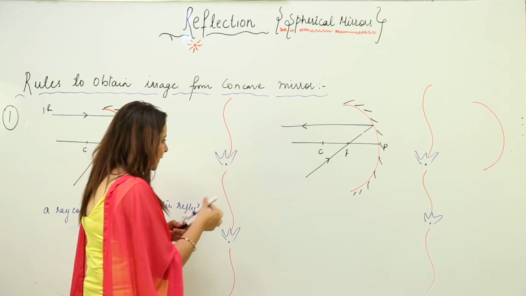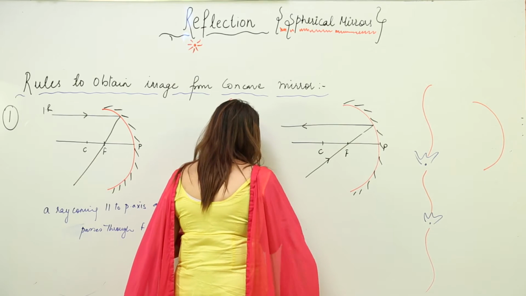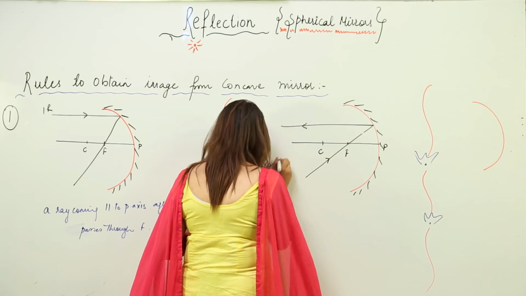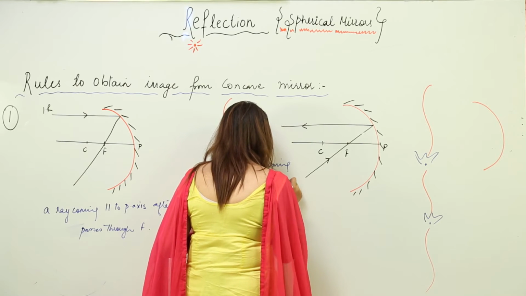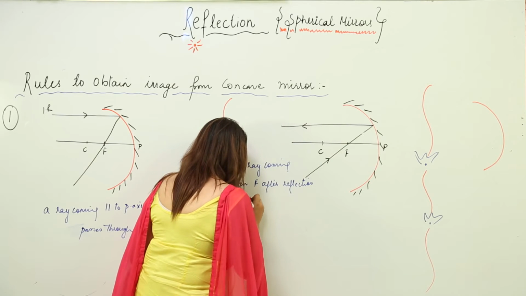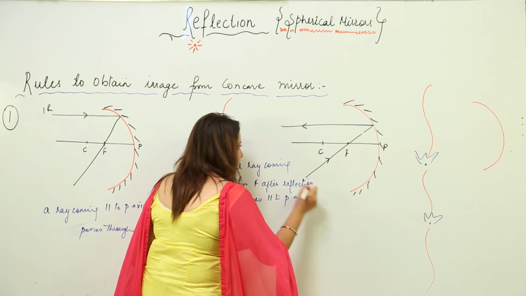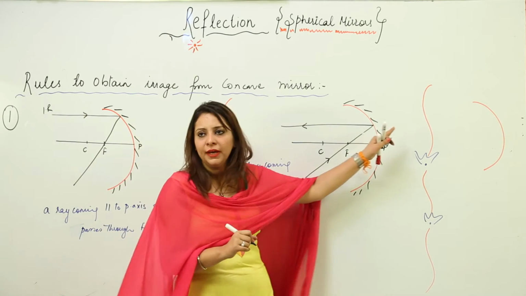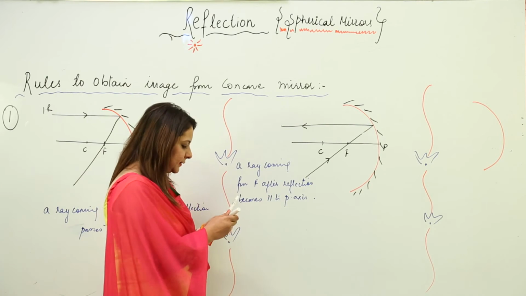So we will say that a ray coming from F after reflection becomes parallel to principal axis.